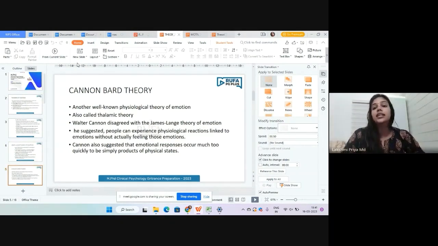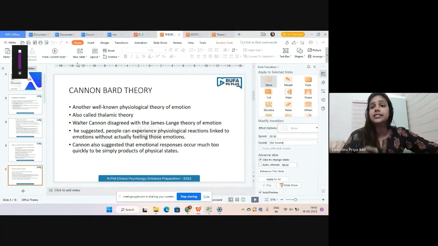The next one is the Cannon-Bard theory. It is a well-known physiological theory, and the other name of this theory is the thalamic theory. From the name itself, it is clear that it gives much more importance to the brain area, that is the thalamus.